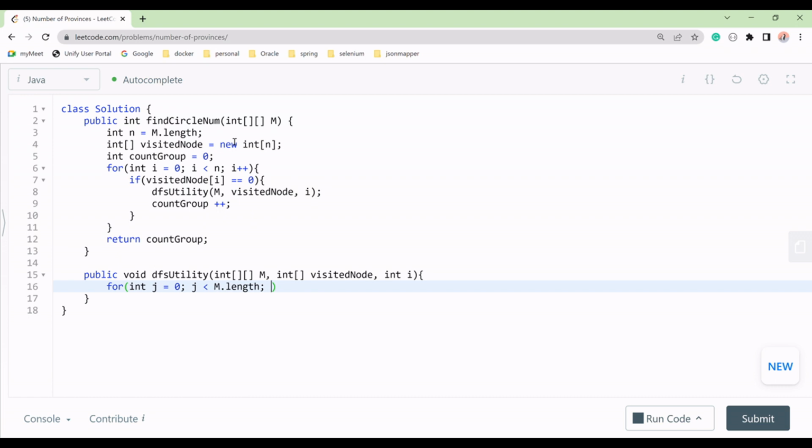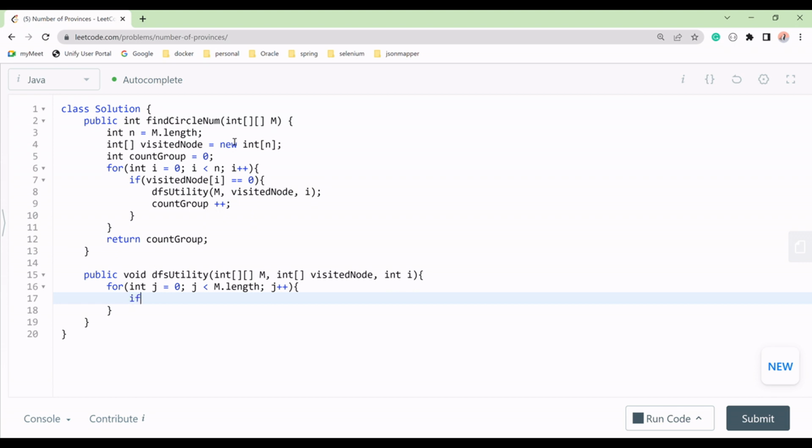Now what we will do? We will do plus plus, and now we are going to see all the nodes. For all i in the 2D matrix, we will go through all j, for each row you can say.